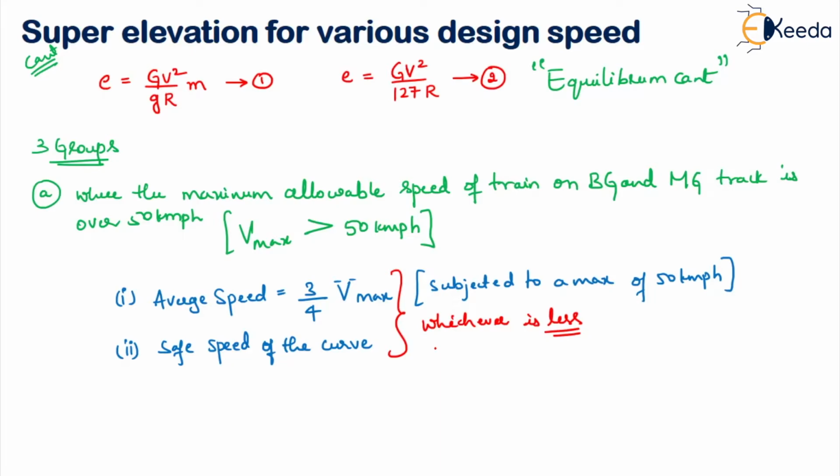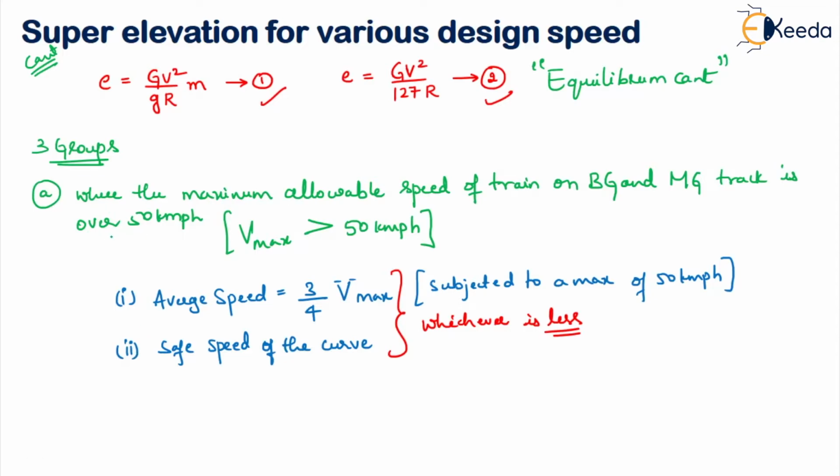So what are we basically doing for a certain design speed? We are learning how to calculate super elevation. We have two standard formulas, but in Indian Railways, we also use different techniques. The first technique is when the Vmax is greater than 50 kmph, we have to find the average speed. We take 3 by 4 of Vmax. Also, we find the safe speed of the curve, and whichever is less, we take into consideration. Okay, moving on to the second.